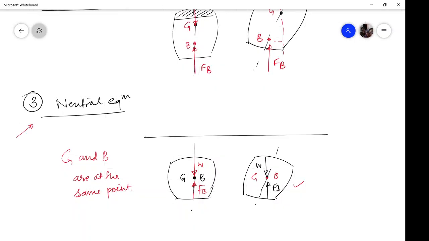And there are cases where neutral equilibrium is created. If the particle has a density, with respect to the volume of fluid, such that it is in a neutral equilibrium condition, then if you drop that particle at any point, it will remain there. That is what is done for tracing the fluid. We use neutrally buoyant particles so that whatever location they are at, they will remain there, and if they attain some new location, they will again be in equilibrium there. So neutral equilibrium is a must.